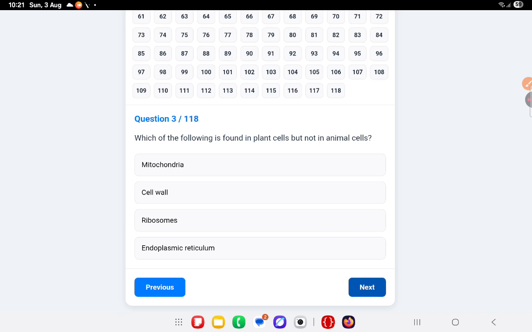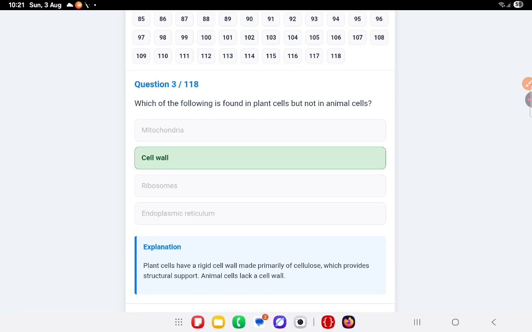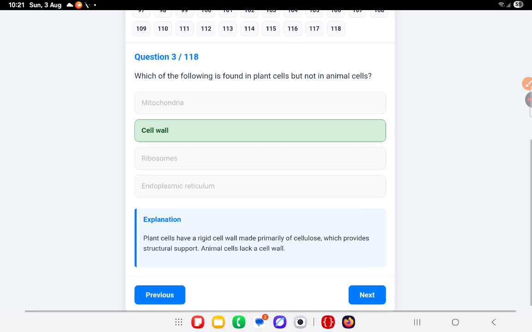Next question. Which of the following is found in plant cells but not in animal cells? Cell wall. That means the plant cell has a rigid cell wall made primarily of cellulose which provides structural support. Animal cells lack a cell wall.